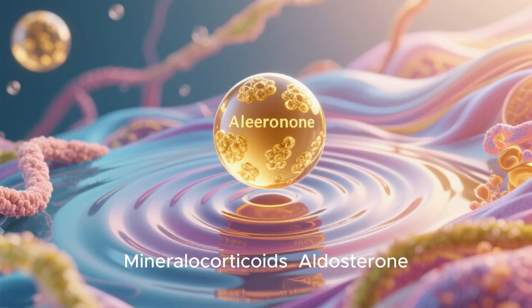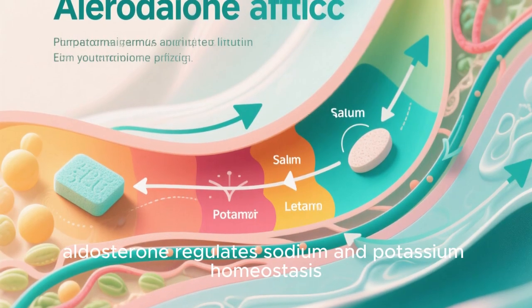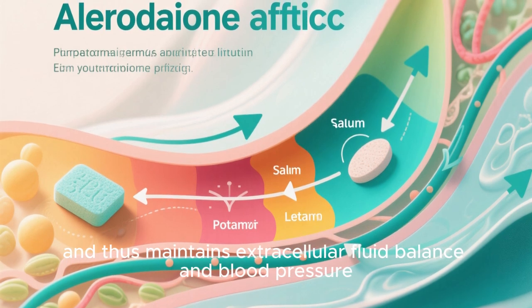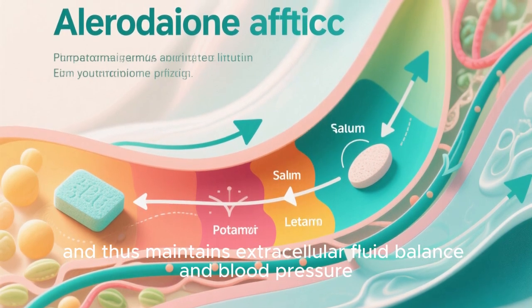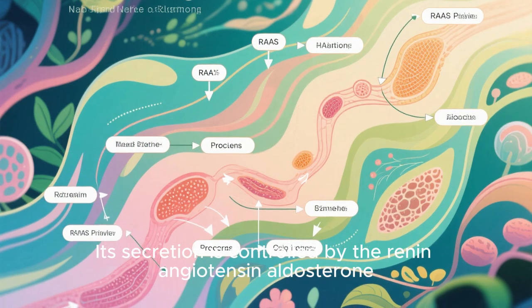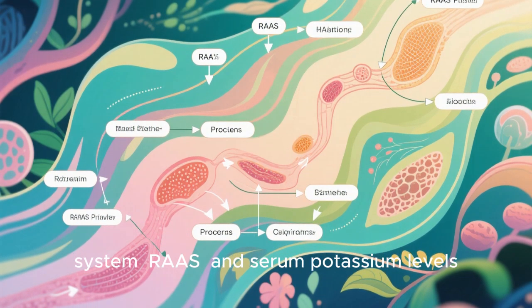Hormonal functions. Mineralocorticoids. Aldosterone is produced in the zona glomerulosa. Aldosterone regulates sodium and potassium homeostasis, and thus maintains extracellular fluid balance and blood pressure. Its secretion is controlled by the renin-angiotensin-aldosterone system (RAAS) and serum potassium levels.